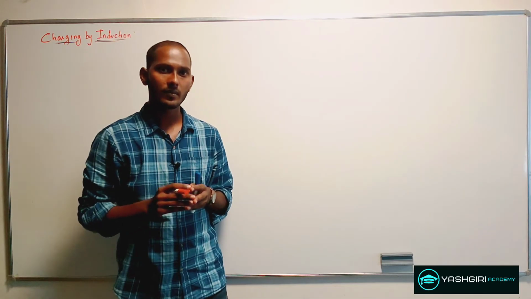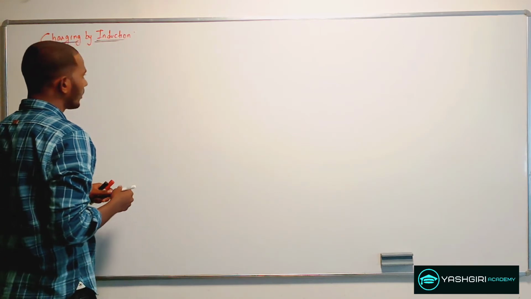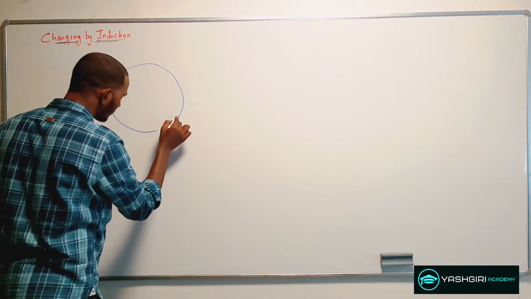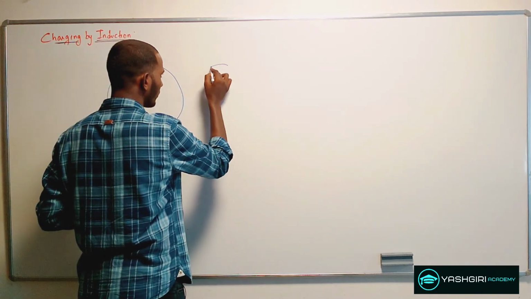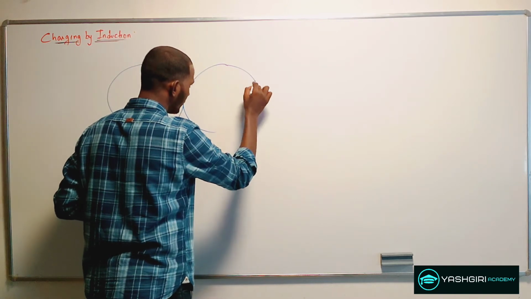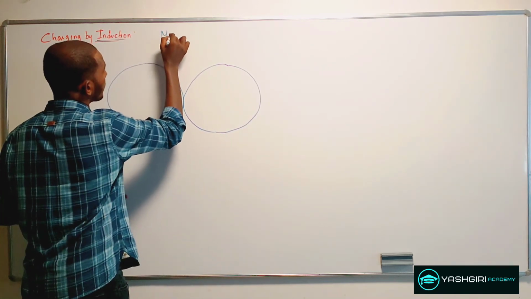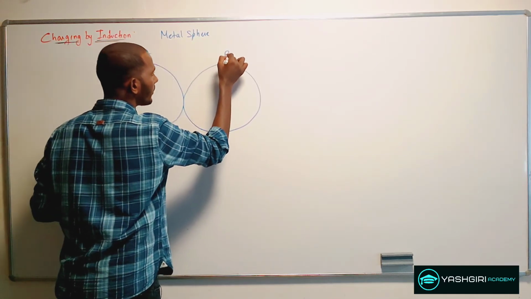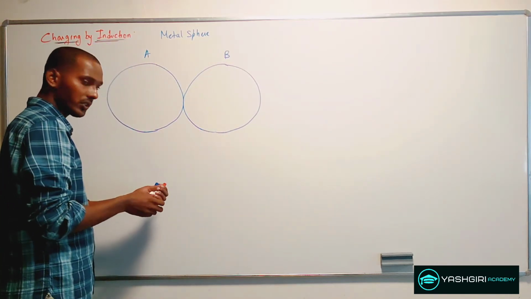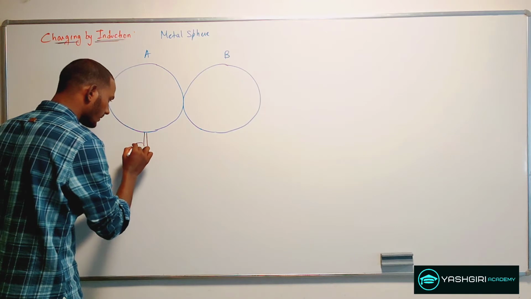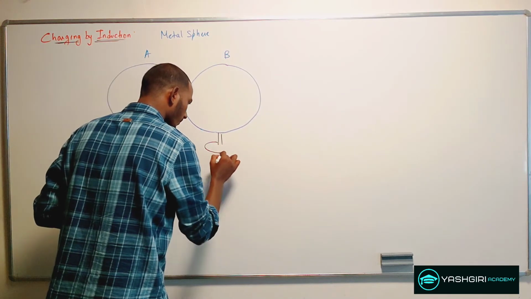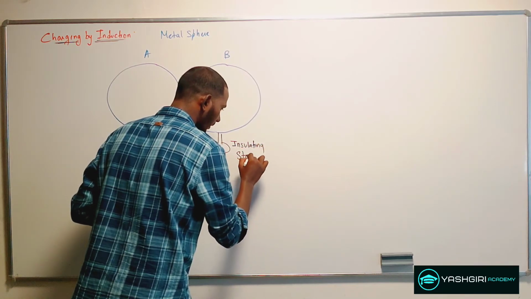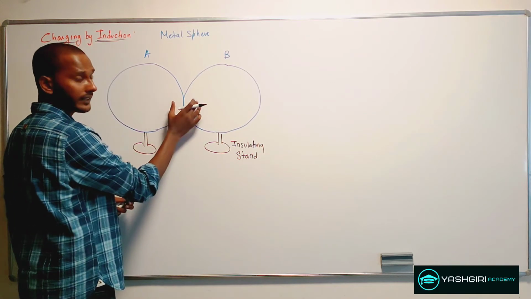Now to understand this, let's see a simple experiment. If you take 2 metallic spheres, let me name them sphere A and sphere B, and hold them on an insulating stand such that both the spheres are touching each other.